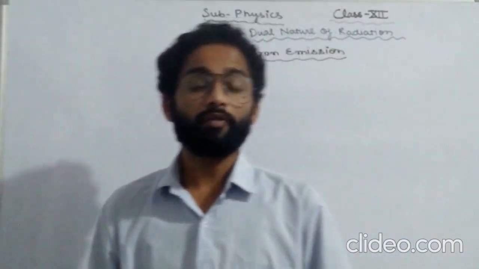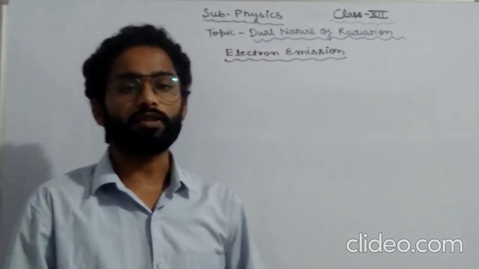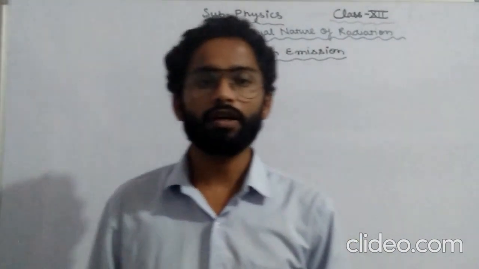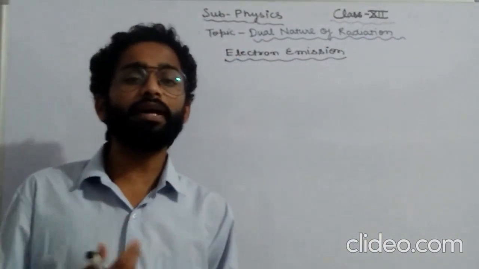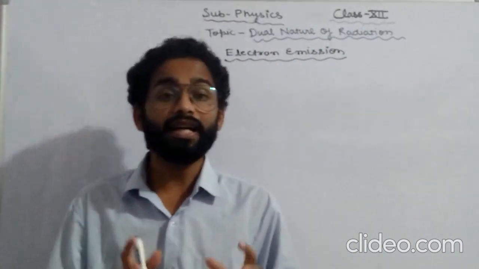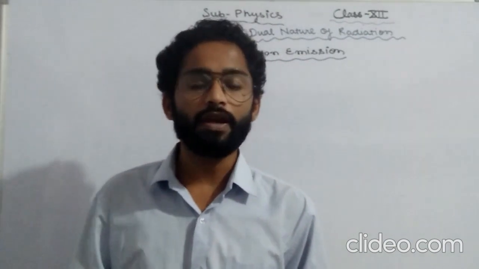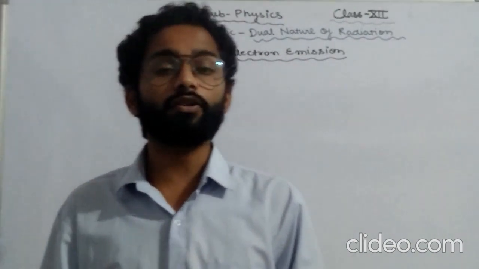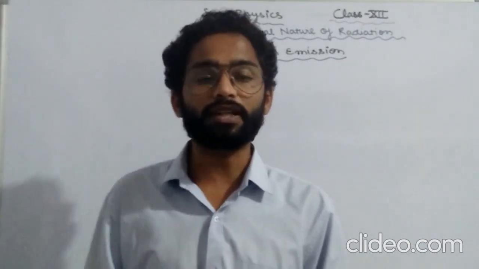Students, now we are ready with our new chapter, and this chapter is dual nature of radiation. Let us start this chapter with the very first heading, that is electron emission. What do you mean by electron emission? Electron emission can be said as the ejection of electrons from the metallic surface when an external energy source is given to that metal.